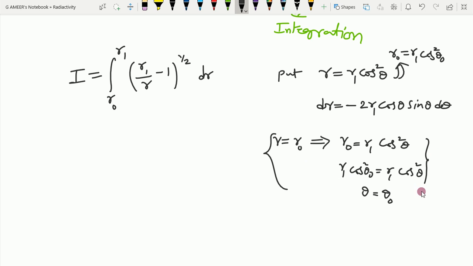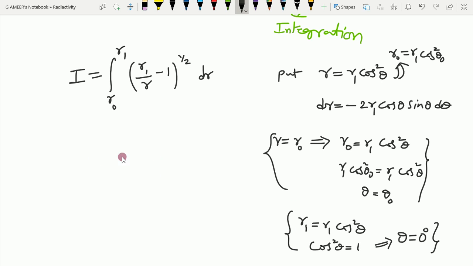Now let's come to the upper limit. When r is equal to r1, r1 is equal to r1 into cos square theta. That becomes 1, that is, cos square theta is equal to 1. This happens only for theta equal to 0 degrees. So this is the upper limit. Now let me substitute the lower and upper limits.